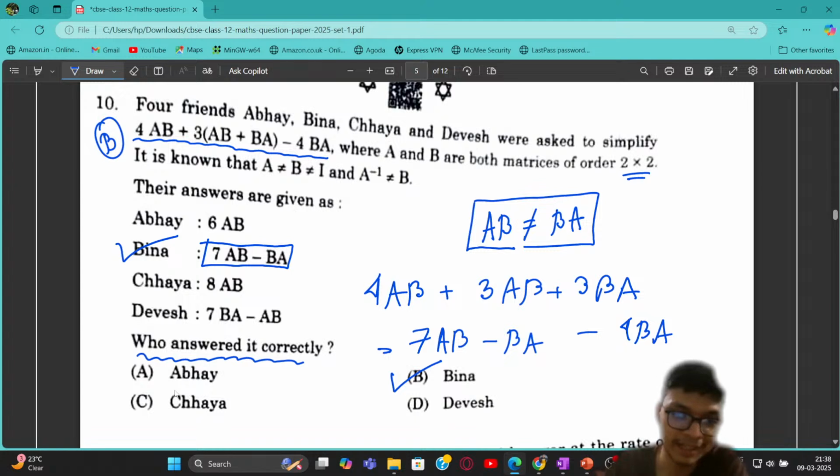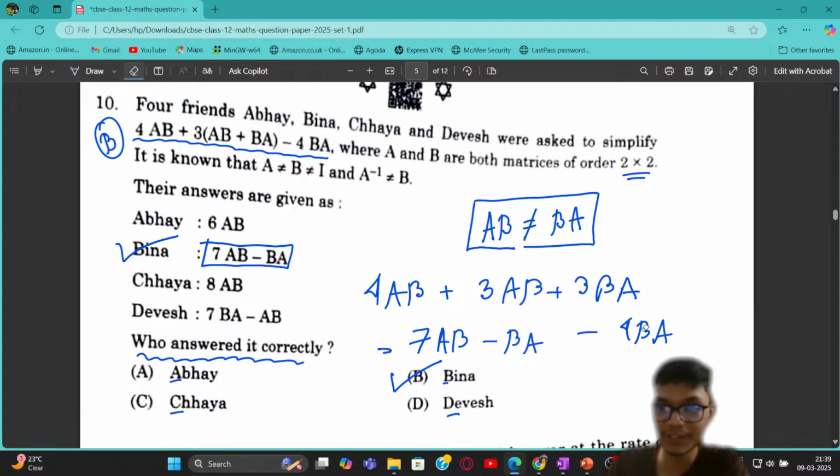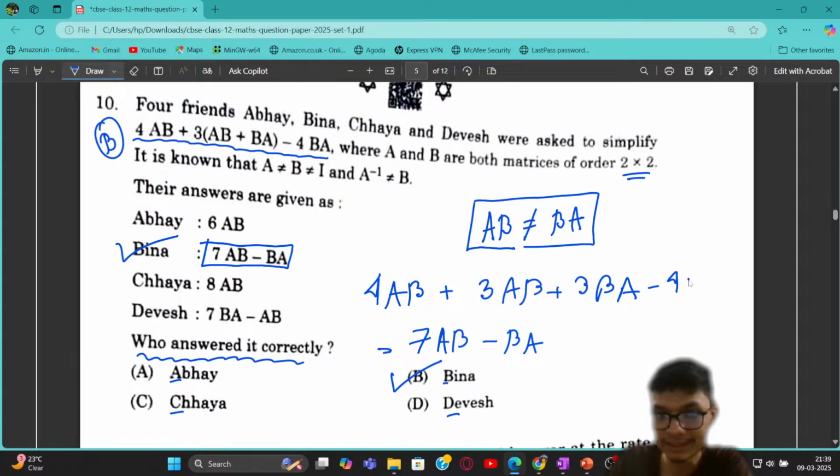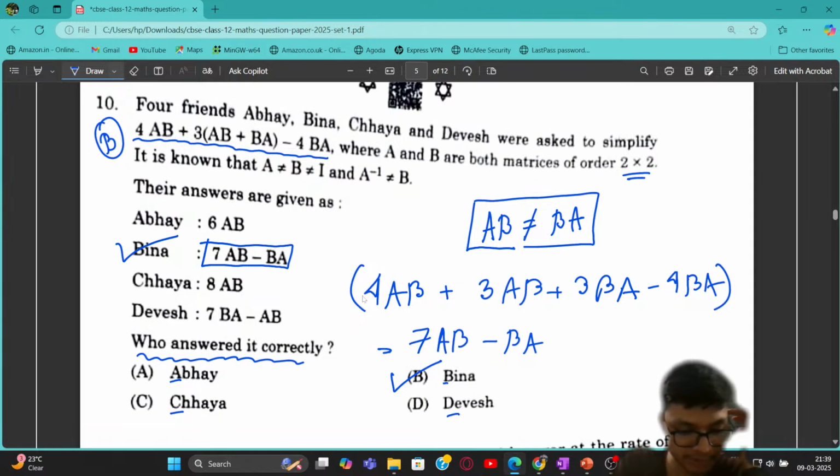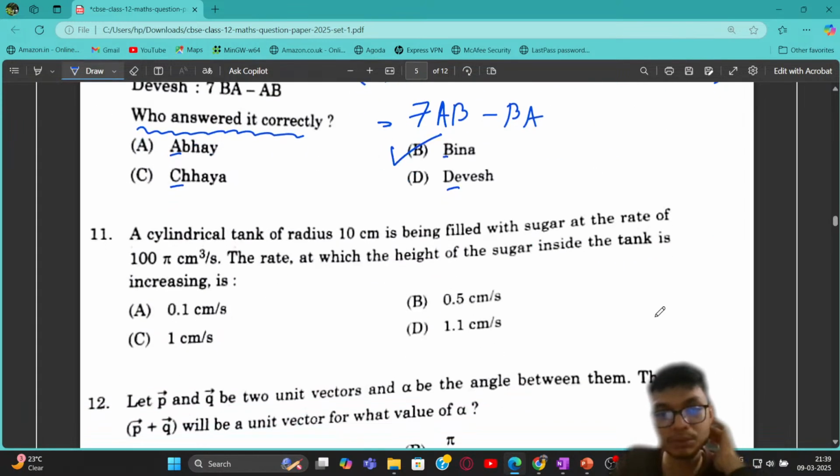You can also see that A stands for Abhay, B stands for Bina, C stands for Chaya, and D stands for Devesh, that is how the question was framed. Very simple, straightforward question. If you just simplify this result, you're definitely going to get it right. There is nothing difficult in it. It's all about matrix manipulations of algebra. If you have any questions, you can definitely post them in the live sessions. This part is really simple. So let's move to the next problem.